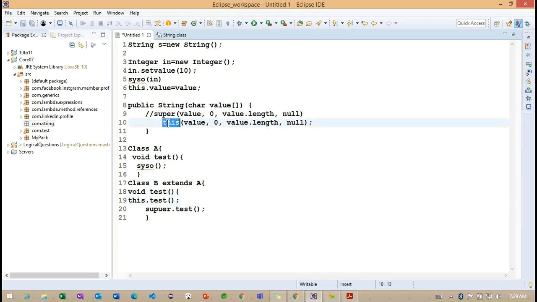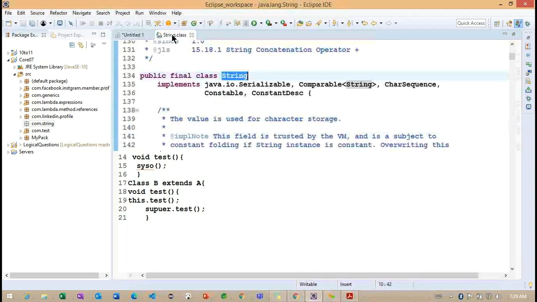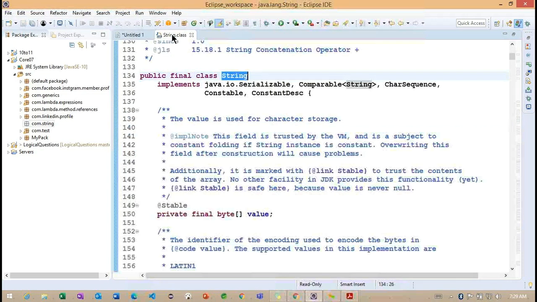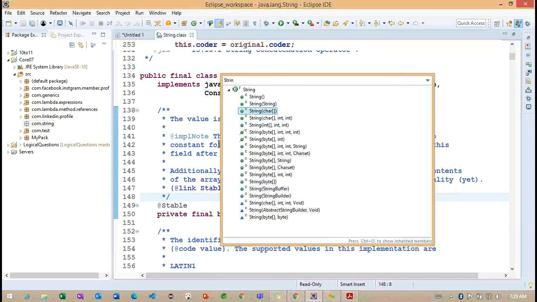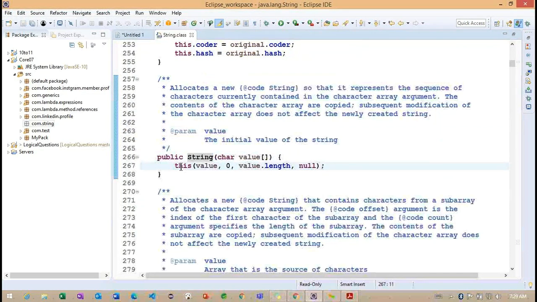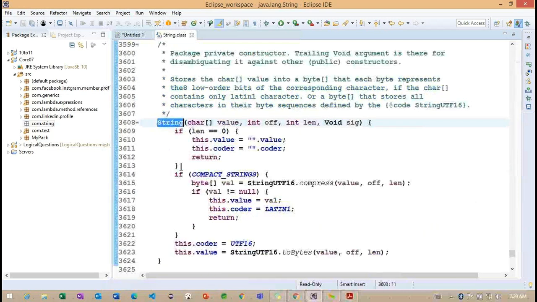In the same way, for the constructor, the current class is String. Now we need to understand whether the String class has a 4 parameters constructor or not. So now I click on F3, and it will go to the appropriate constructor. Now you can see this is the constructor.